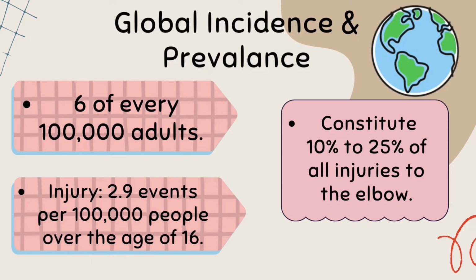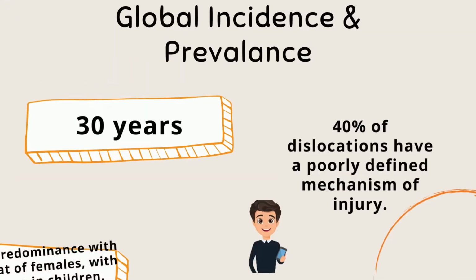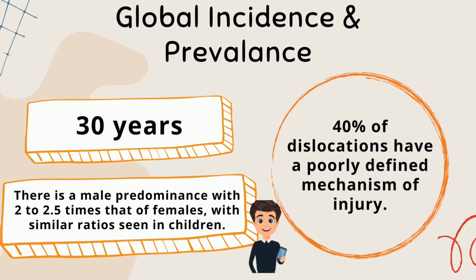The incidence of the injury has been estimated at 2.9 events per 100,000 people under the age of 16. Elbow dislocations constitute 10% to 25% of all injuries to the elbow. The mean age of an individual sustaining this injury is 30 years. There is a male predominance, 2 to 2.5 times that of females, with similar ratios seen in children. Approximately 40% of dislocations have a poorly defined mechanism of injury.